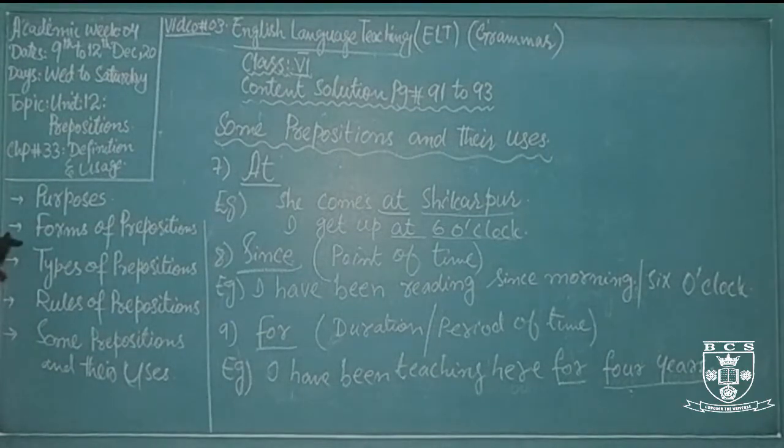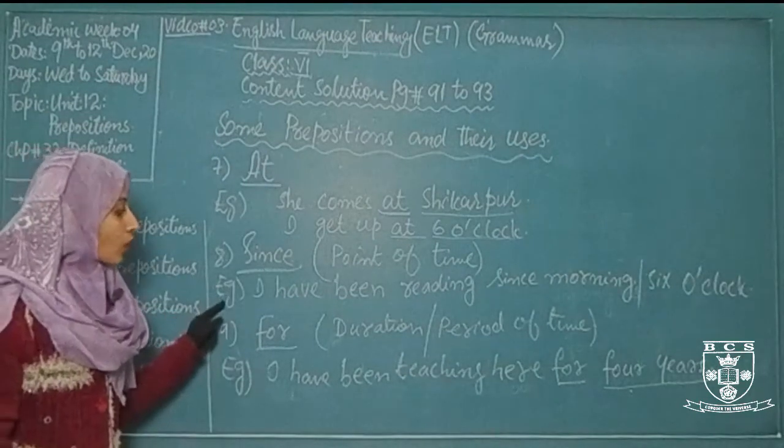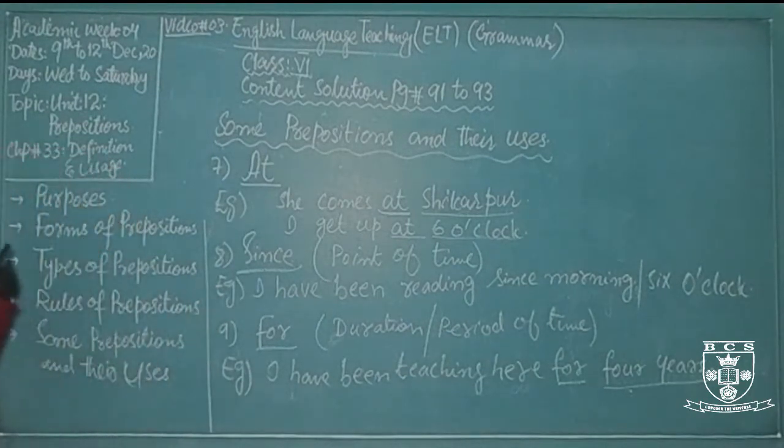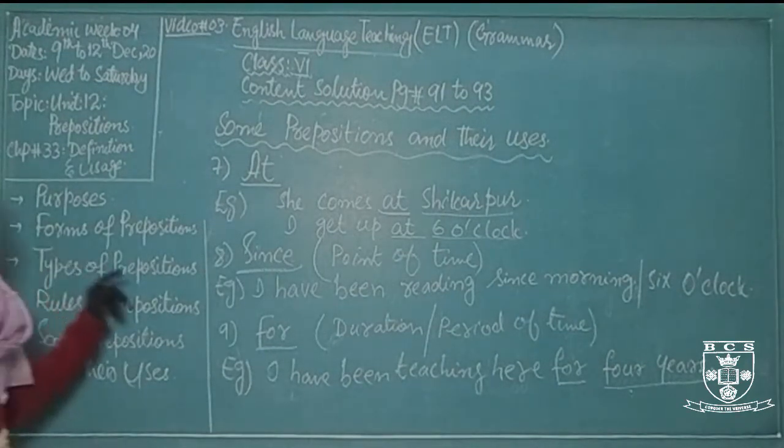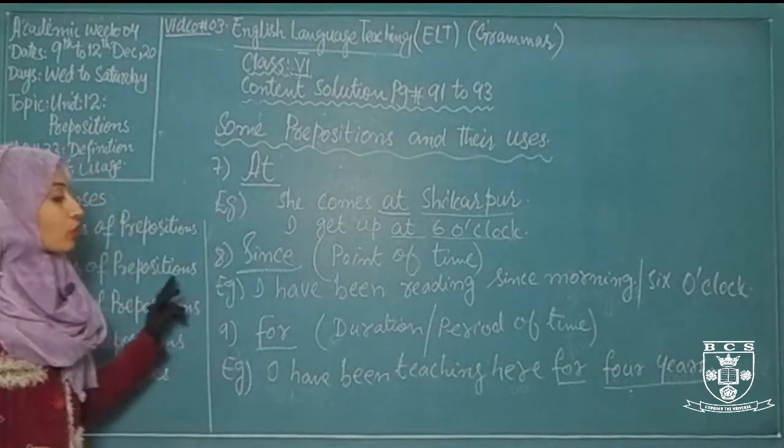There are 4 forms of preposition: single or simple prepositions like at, in, for; double prepositions like within, up to, into; complex and compound prepositions like on account of, above, along; and participle prepositions like during and provided.